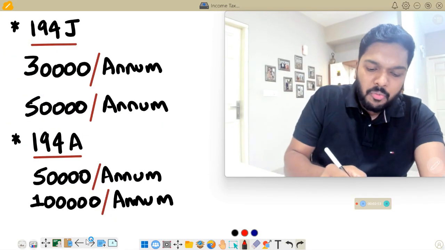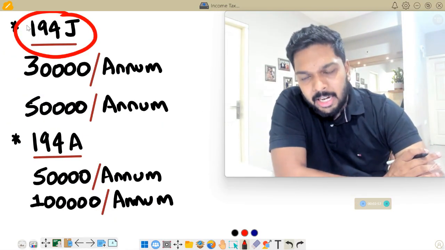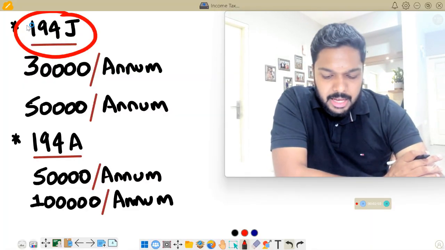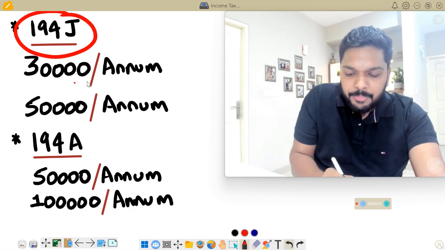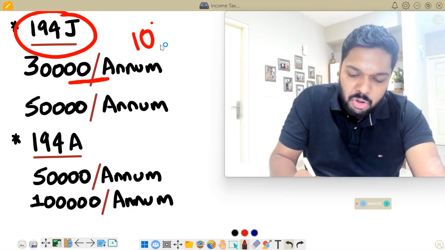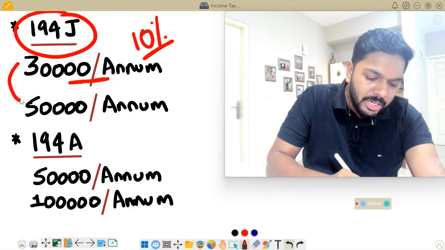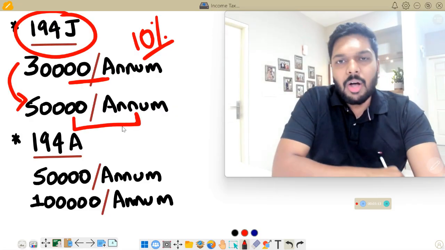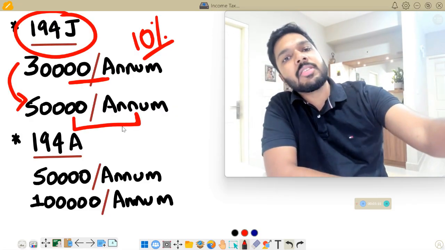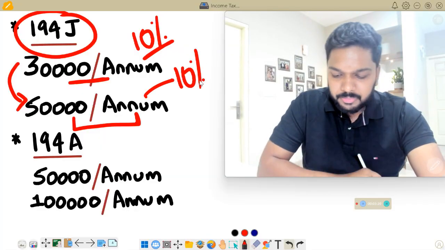Similarly, in the case of 194J or TDS on payments to professionals, in a financial year earlier, if the total payment to a professional exceeds 30,000 rupees, then again 10% was liable to be deducted on that payment. This limit has now been extended to 50,000 rupees, which basically means that in a year, if you are making professional payments to a particular person for more than 50,000 rupees, then you are bound to deduct 10%.